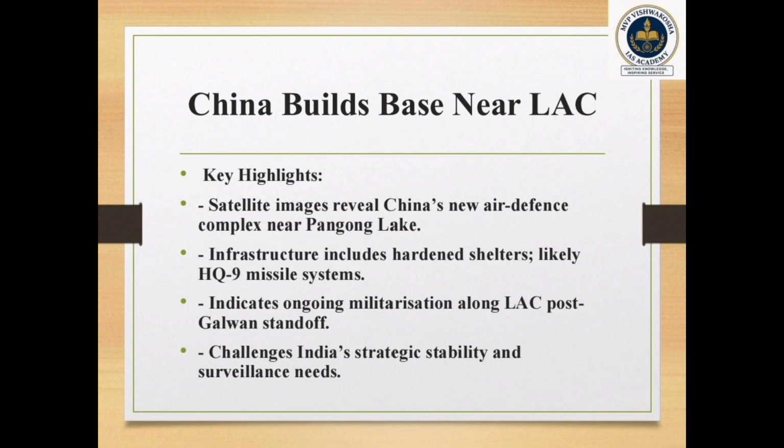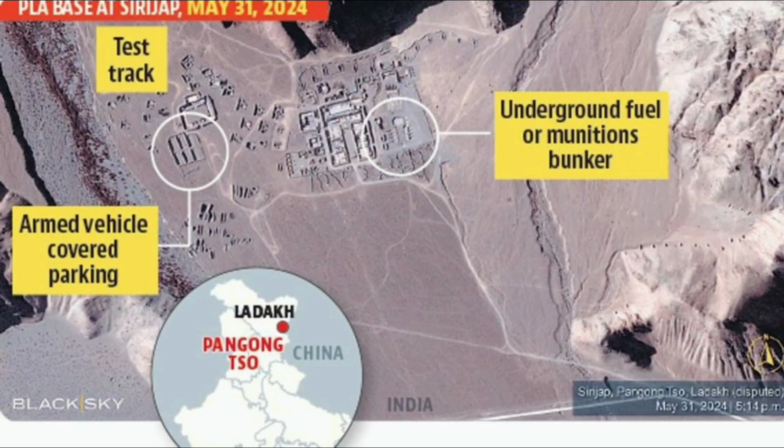Independent assessments suggest China has not reduced its presence on the LAC. Instead, it has expanded anti-aircraft sites, logistic infrastructure, defense camps, and forward positions as part of its border posture. The development is seen in the context of a new normal on the India-China border, where both sides maintain elevated deployment and infrastructure rather than a full withdrawal.